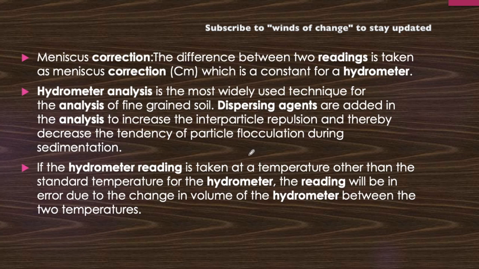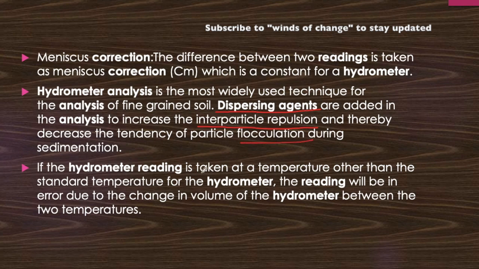Now what are these? Let me discuss here. First of all, meniscus correction. The difference between the two readings is taken as meniscus correction, which is constant for a hydrometer, and hydrometer analysis is the most widely used technique for the analysis of the grain size of soil. Now dispersing agents are added in the analysis to increase the interparticle repulsion and thereby decrease the tendency of the particles flocculating during sedimentation. This is the dispersing agent which is being added to the water or the soil so that there will be interparticle repulsion. The soil particles do not combine with each other and the flocs do not form. That is why dispersing agents are being added.